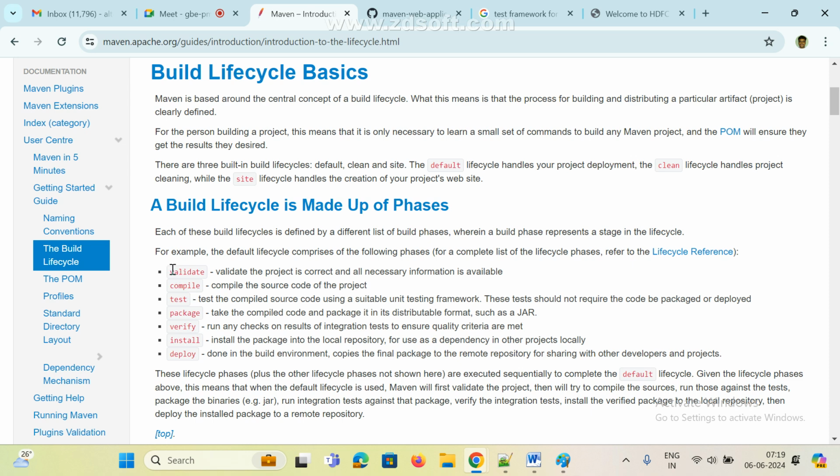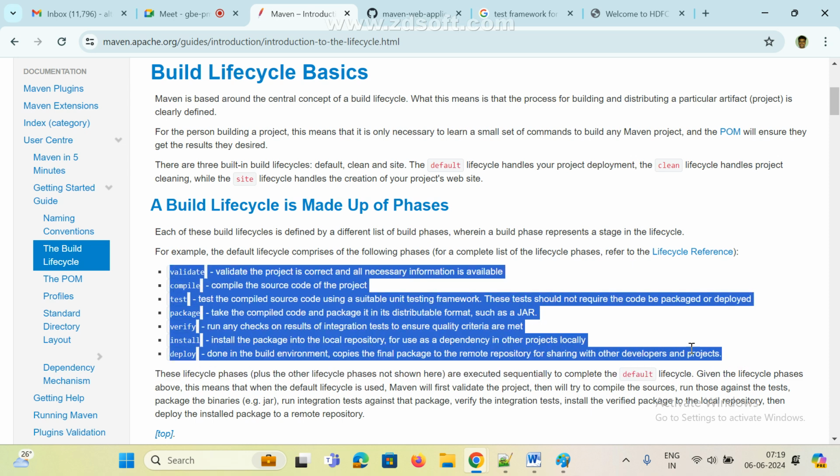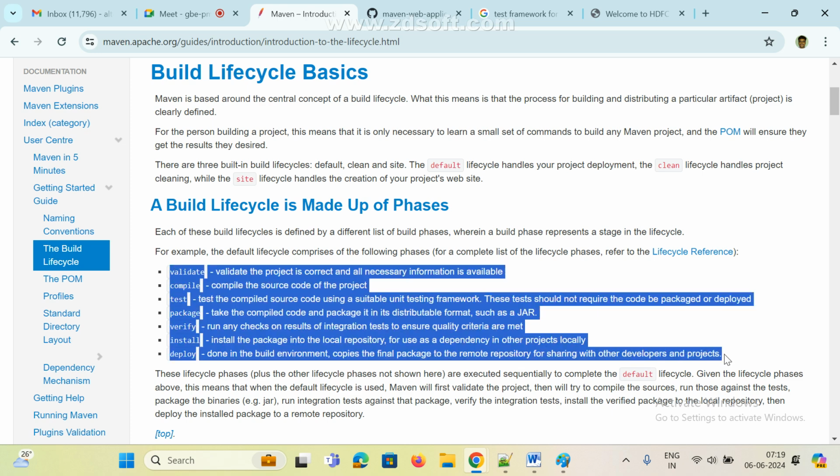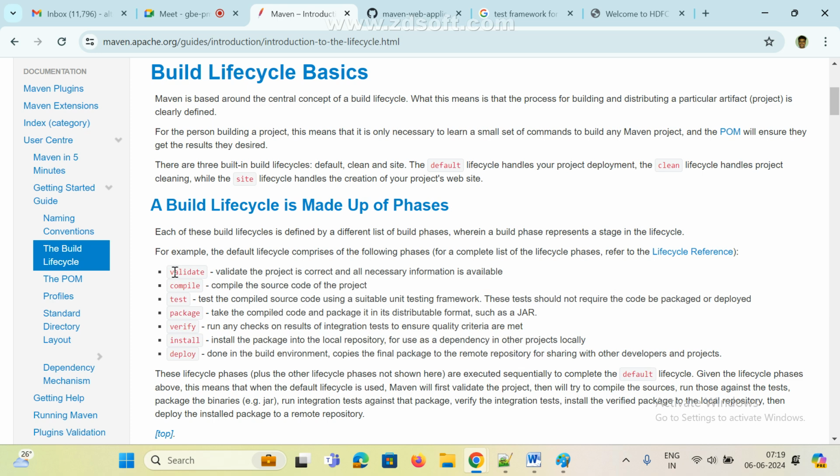So these are the life cycle phases, guys. Just remember. Anyway, for the next one or two days mostly we are discussing these things, so we can easily understand. Validate, compile, test, package, verify, install, deploy. In interviews, 99% they are asking only this question: can you explain the Maven life cycle? If you mention Maven in your resume, they ask this question only. Can you explain the Maven life cycle? Validate, compile, test, package, verify, install, deploy.